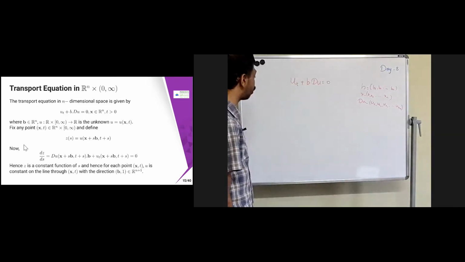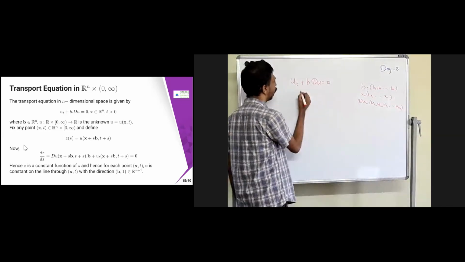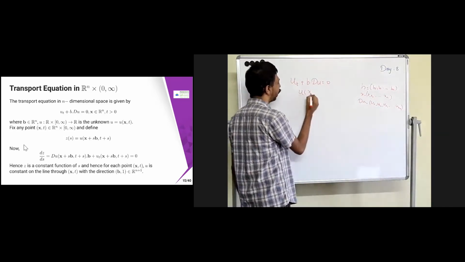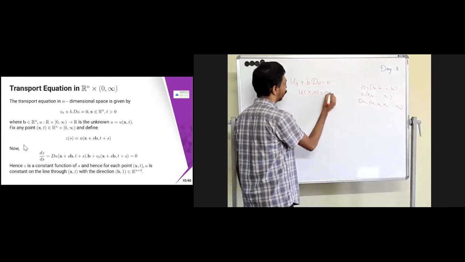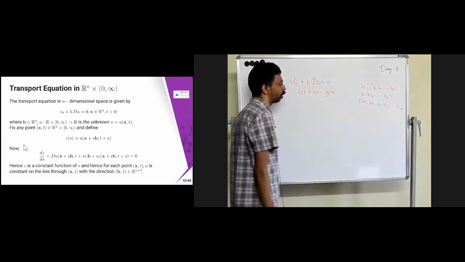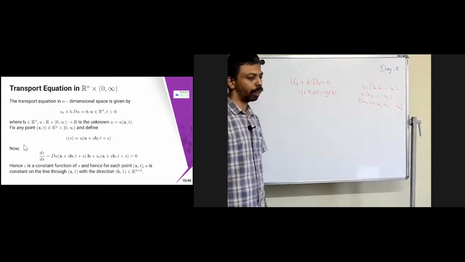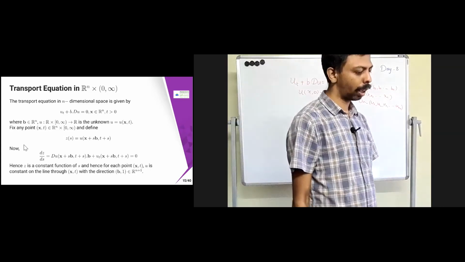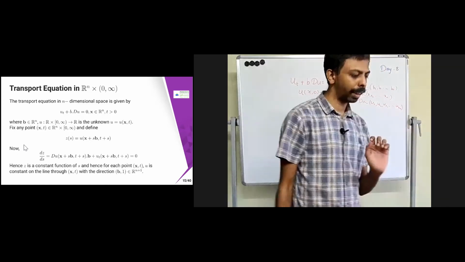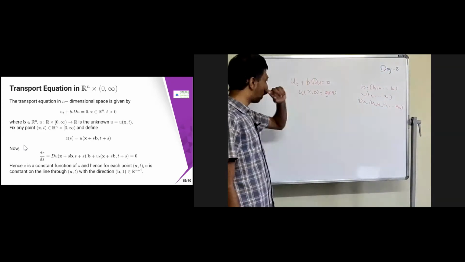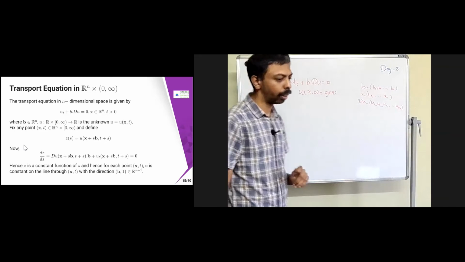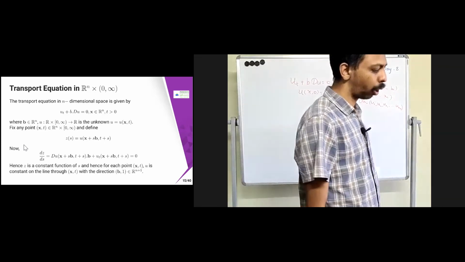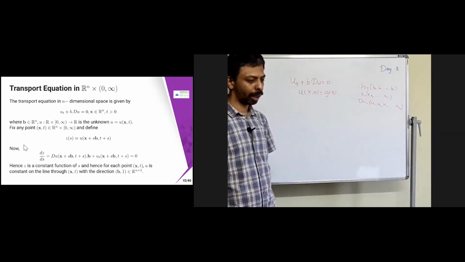Now I give some Cauchy data also. Suppose I have u of x comma 0 equal to g of x, where x is the n-dimensional variable. Now we try to see whether we get some solutions for this. First we will take only the PDE and impose the boundary conditions later. So let's see what the solution is going to be. We are trying to solve u equal to u of x comma t.